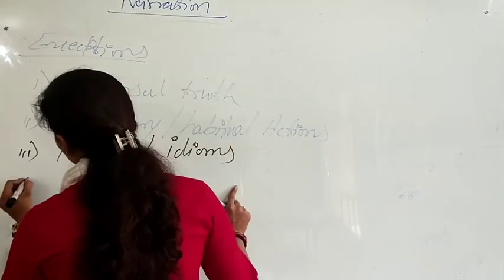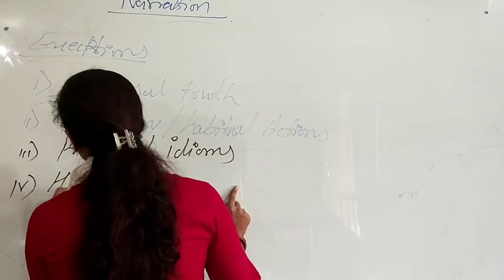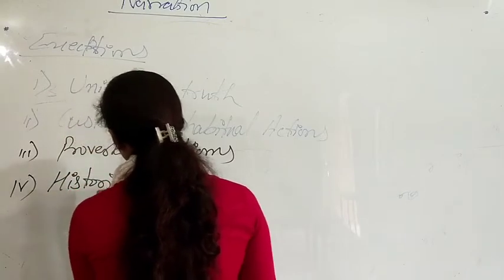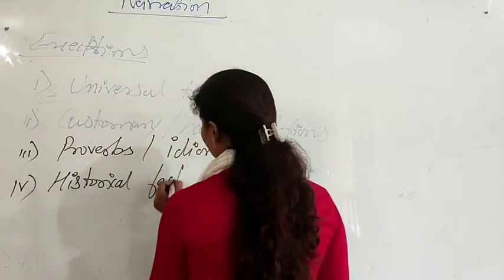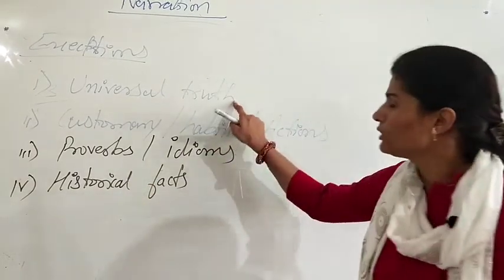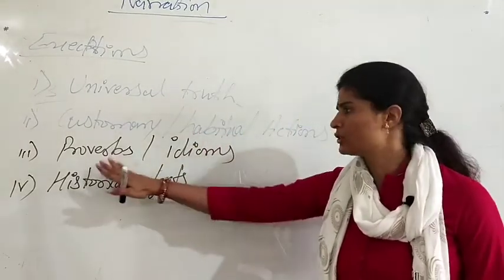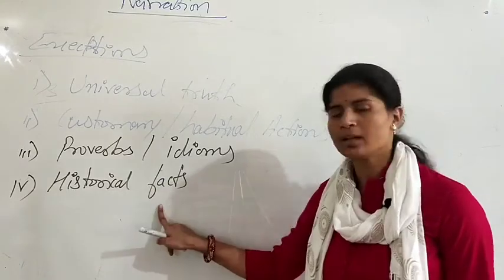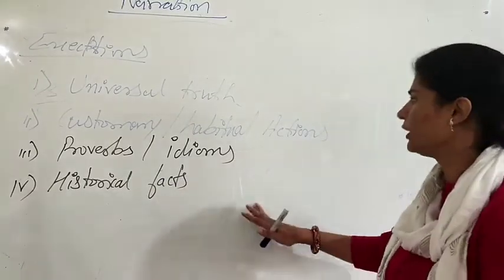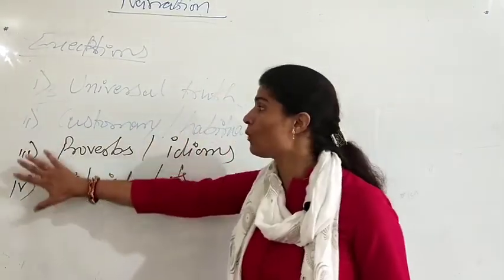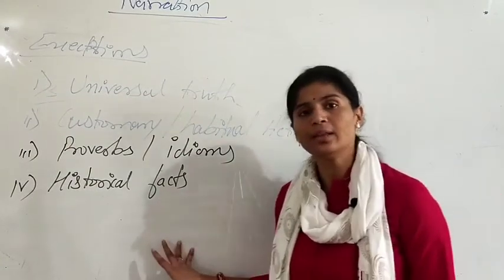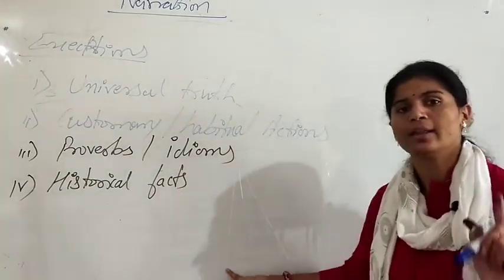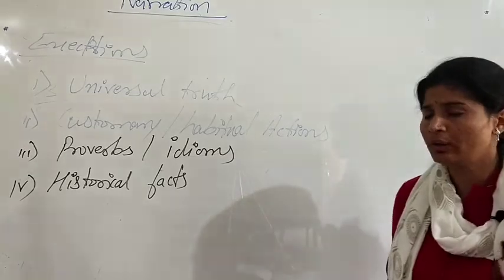And the fourth one is historical facts. Right? Universal truth, customary or habitual action, proverb or idioms, and the last one is historical facts. If all these four exceptions come in the reported clause, then the tense of the reported clause will not change.